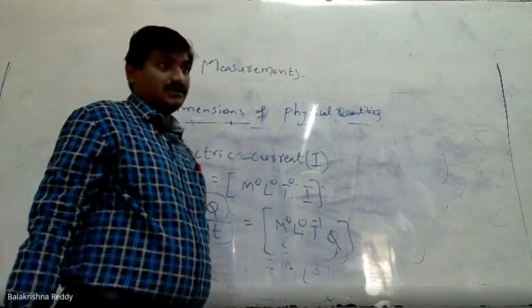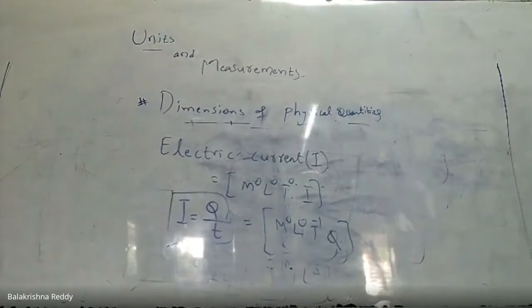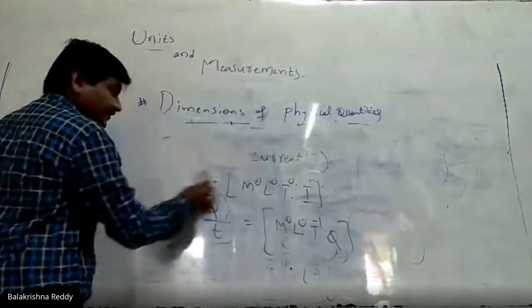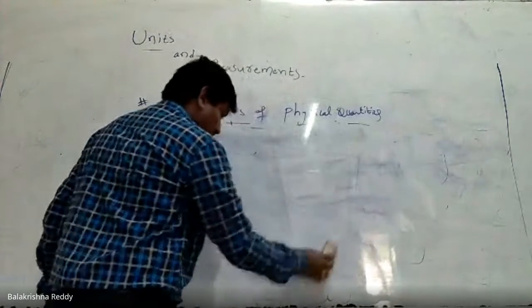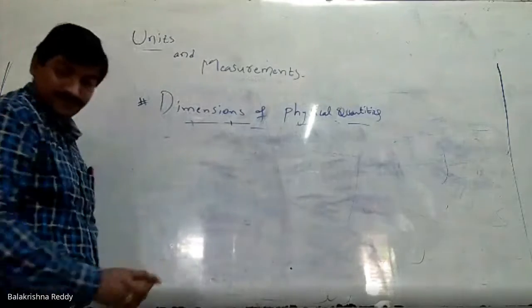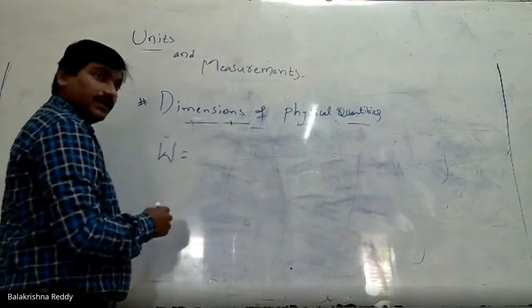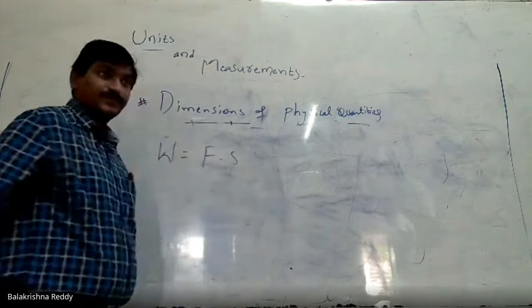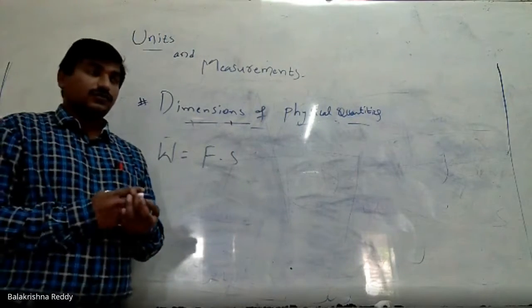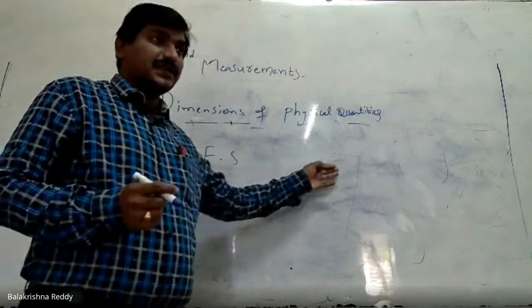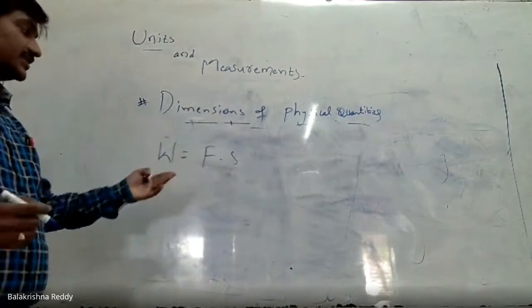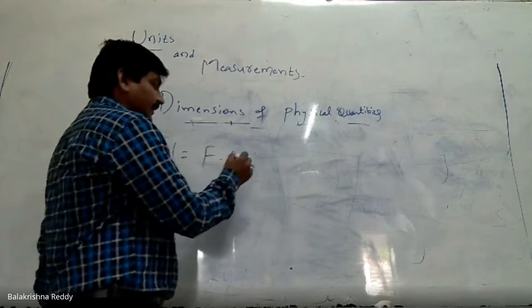For energy or work, we know the formula of energy and work, right? What is the formula of work? Work formula. Work equals F dot S, right? Which is also equal to energy, because both units are the same. Work units and energy units are the same. Okay, how can we write the dimension formula?